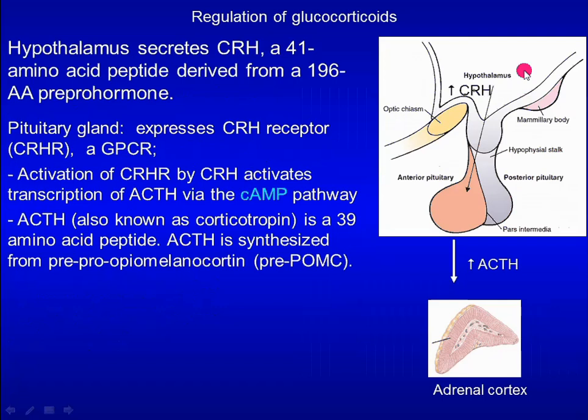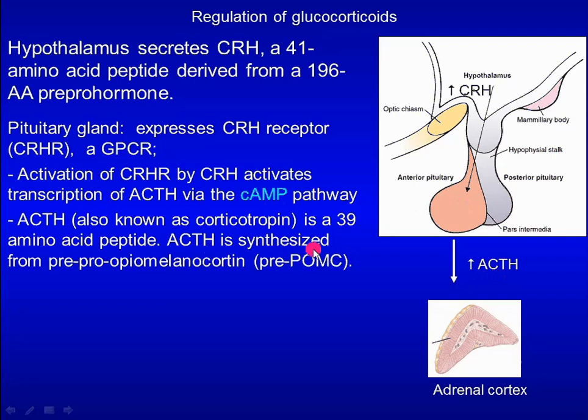Here, hypothalamus secretes CRH. CRH is a 41 amino acid peptide hormone. Pituitary glands express CRH receptor. It is a G protein coupled receptor. Activation of CRH receptor by CRH activates transcription of ACTH through a cyclic AMP-dependent pathway. ACTH is a 39 amino acid peptide hormone.